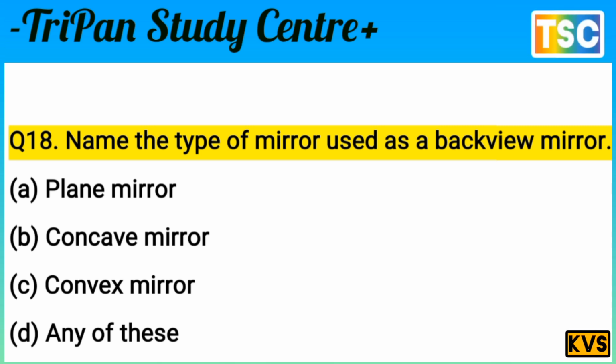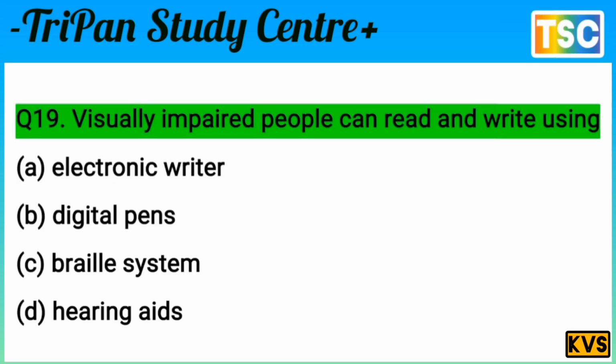C, convex mirror. And let's see the next question here. Next question on your screen. Question here. Visually impaired people can read and write using.